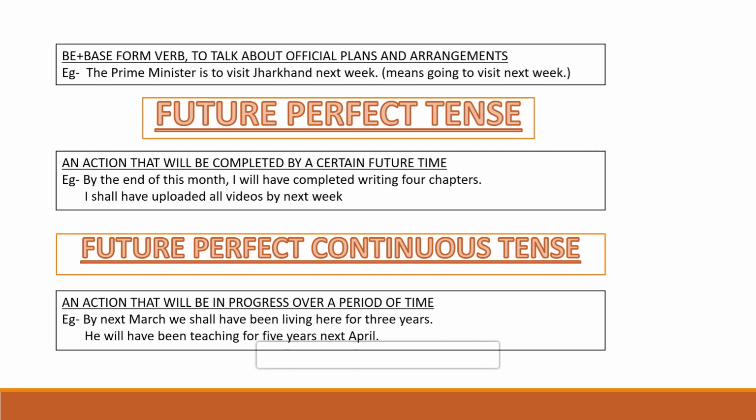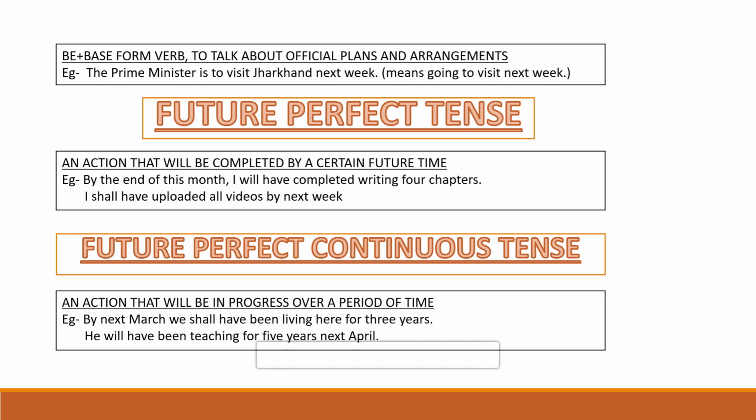Now in future continuous tense, what I told you, that the action will be going on in the future. Here also the action will be going on, but here the time reference is there, the time is mentioned. So we are talking about an action which we have started, right, still going on, and will be going on in the future. Now with the help of example, I'm just going to clear it out.